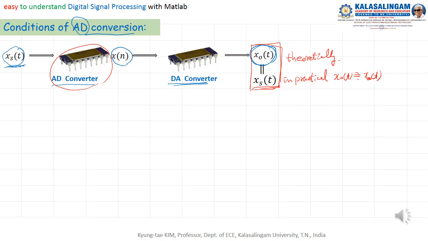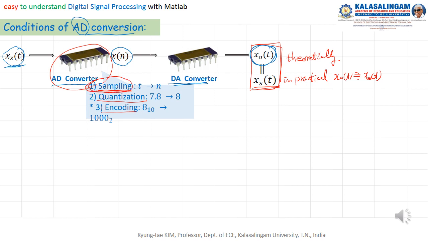Also, the AD converter contains a sampling function, a quantization function, and an encoding function. Today, mainly I would like to explain the sampling concept.